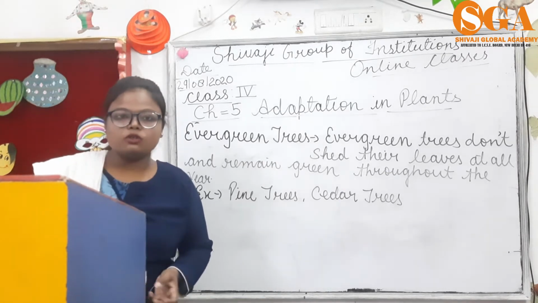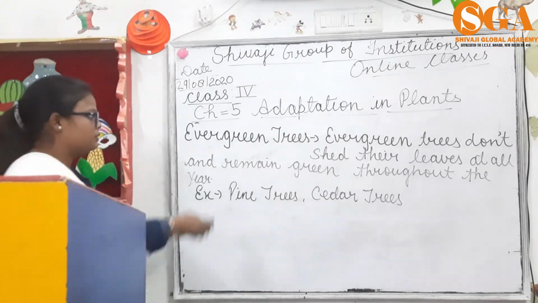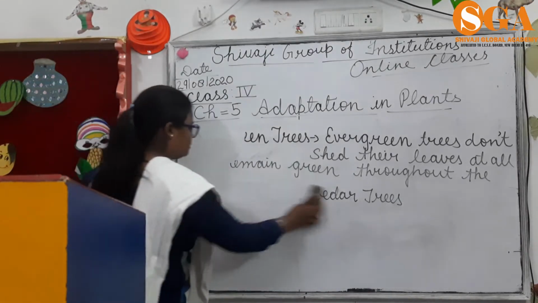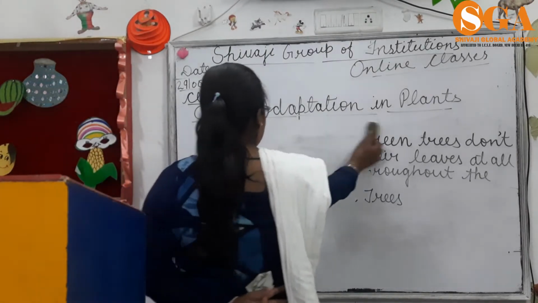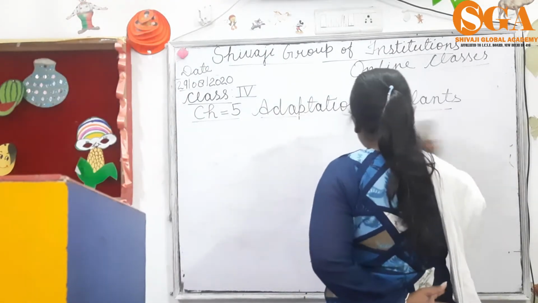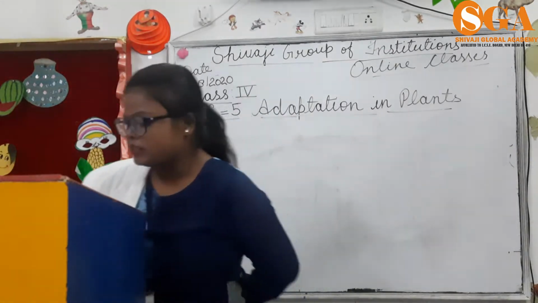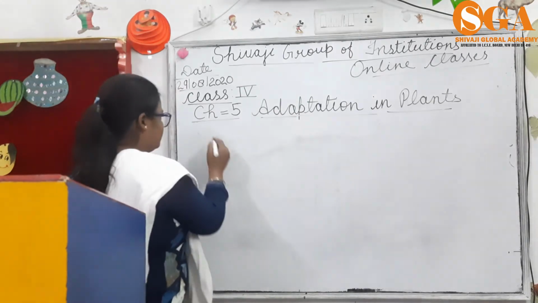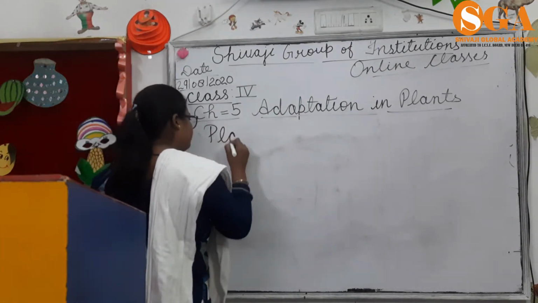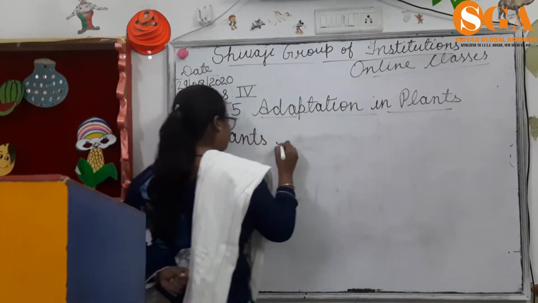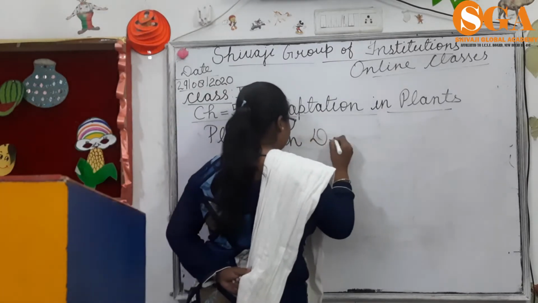Kids, our next topic is plants in deserts. What is our next topic? Plants in deserts.